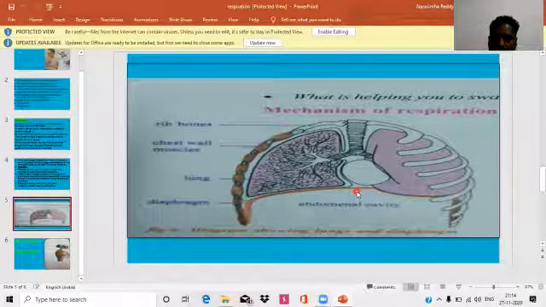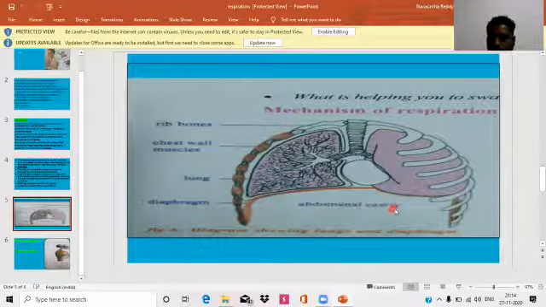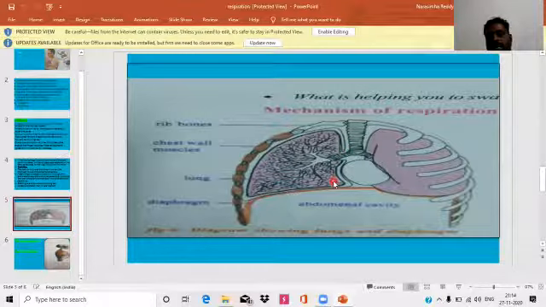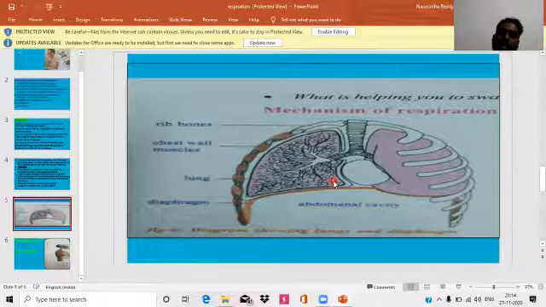The dome-shaped diaphragm becomes flattened like this. Due to this, the thoracic cavity volume increases antero-posteriorly. So this causes low pressure on the lungs. The increasing volume of the thoracic cavity causes low pressure in the lungs.